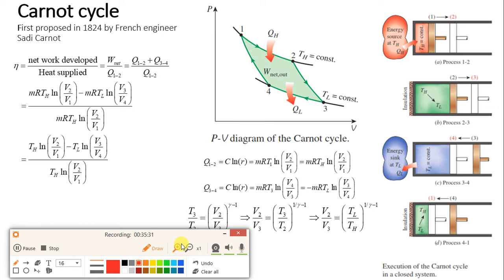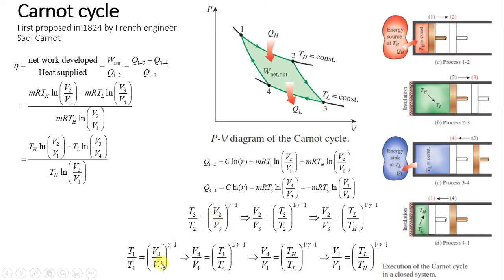Similarly, you can apply the isentropic process 4 to 1. For that also, I am not going through this again. You will get the same relation. Okay, you can go through this afterwards. What you will get is V1 upon V2 is equal to T low upon T high raised to 1 upon gamma minus 1. Okay, this you will get.